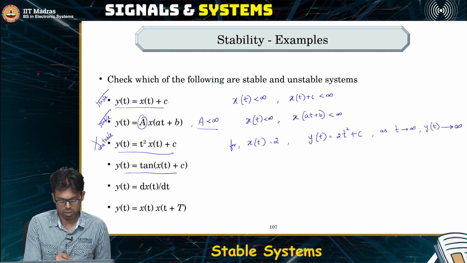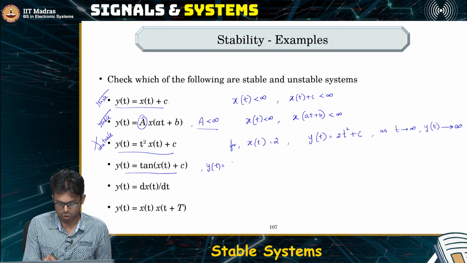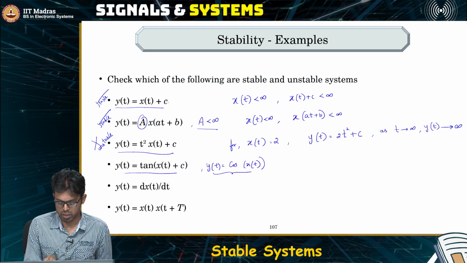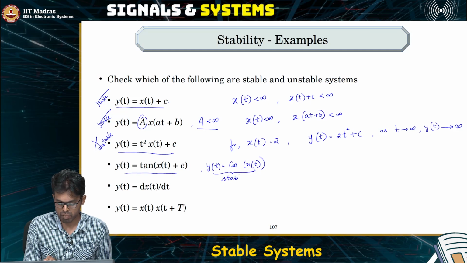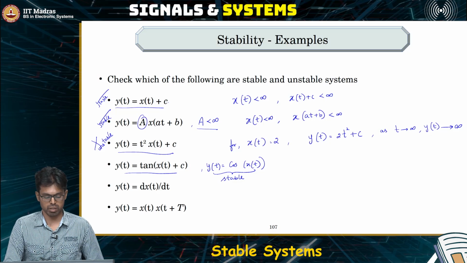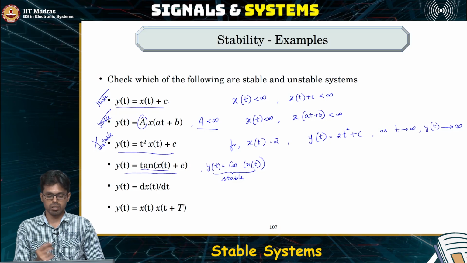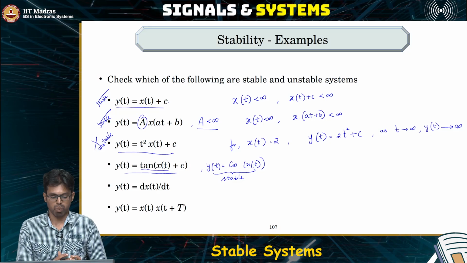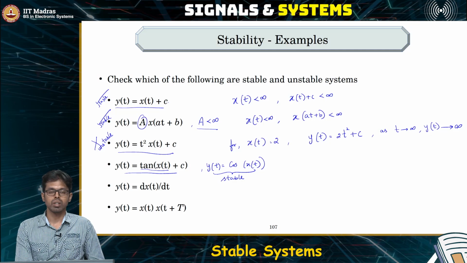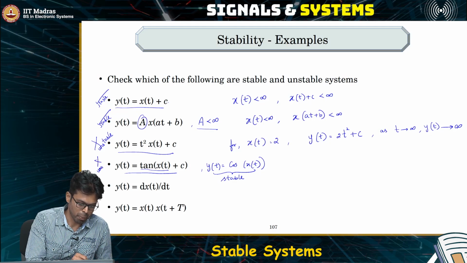Okay, now what about this system? If we had y of t equal to cos of x of t, then that is a stable system. This is stable because cos can never give you a value which is more than plus 1 or minus 1. So this is always a stable system. But if we had tan, then we know that tan 90 degrees is actually infinity. So obviously we now know a scenario where the input is bounded but the output is growing to infinity. Hence this is unstable.